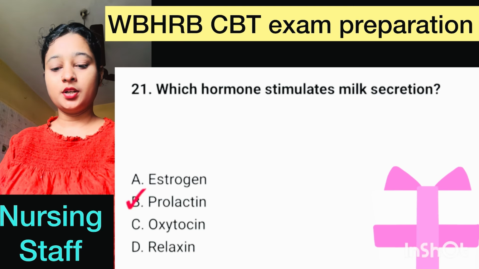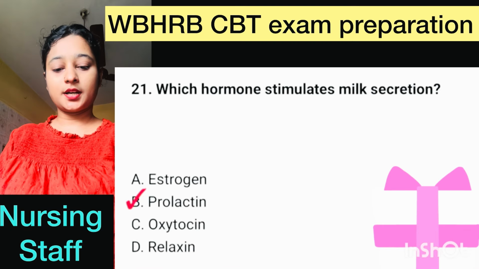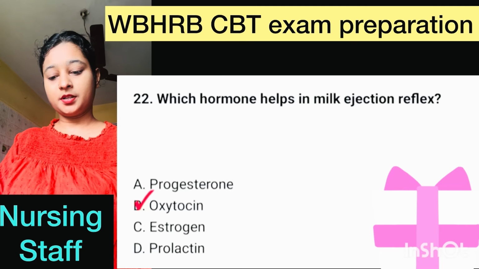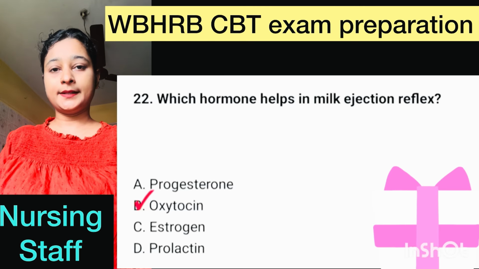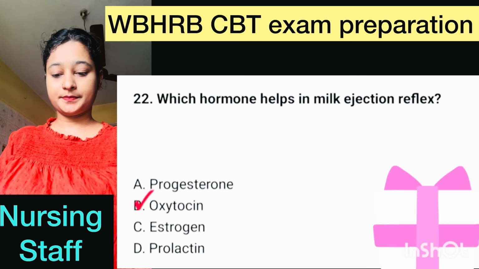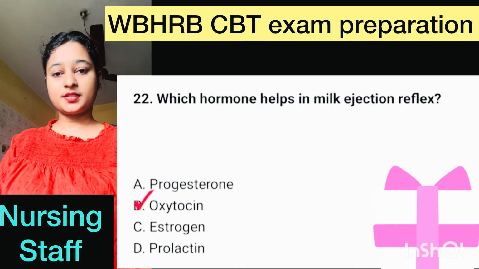Number 21. Which hormone stimulates milk secretion? Here correct option is option B, prolactin. Question number 22. Which hormone helps milk ejection reflex? Here correct option is option B, oxytocin.